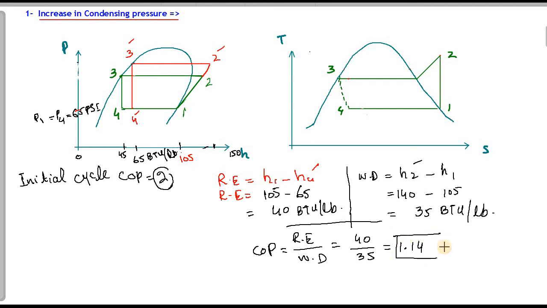This is the COP of this new cycle after increasing the pressure of the condenser. Comparing this with the initial COP, the initial cycle COP is greater than the COP of this new cycle. So when we increase the pressure of the condenser, our cycle COP will decrease.